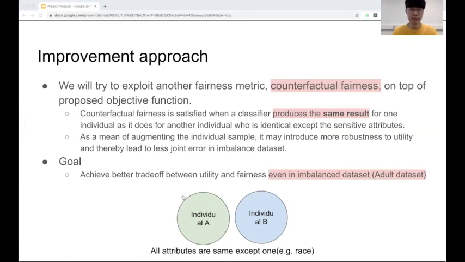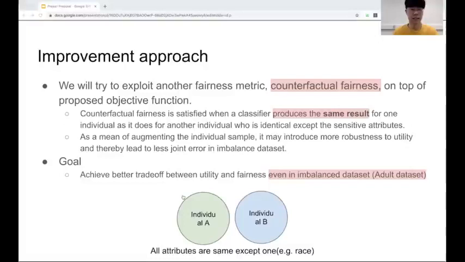As a means of augmenting individual samples, it may introduce more robustness to utility and thereby lead to less joint error in imbalanced datasets. So basically, our goal is to retain both accuracy parity and equalized odds with only less harm in utility,